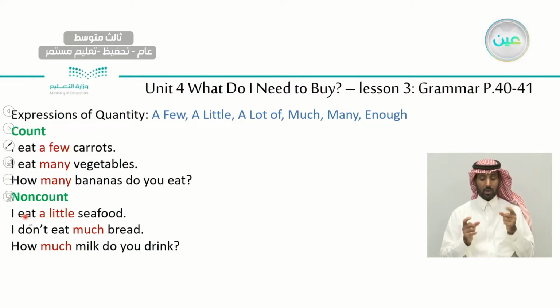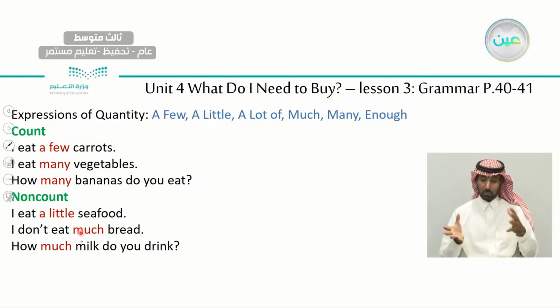Look at this sentence here. I eat, can I say a few seafood? No. Because a few, we use it only with countable nouns. A little has the same meaning, but we use it with uncountable nouns. Okay? Uncountable nouns, things we cannot count. And look here. I eat many vegetables. And here, I don't eat much bread. So we have many and much.